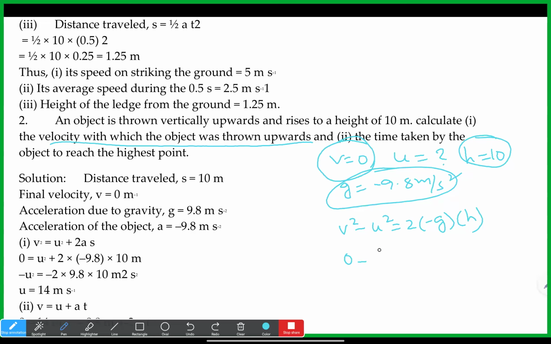So minus U square is equal to 2 into minus 9.8 into 10, which is 196. U is the root of 196, which is 14 meters. But wait, 1 second.